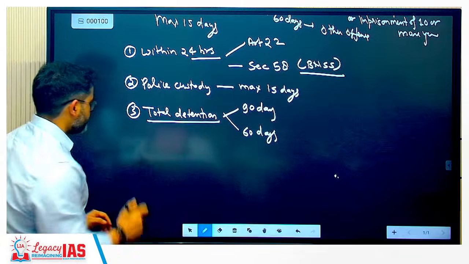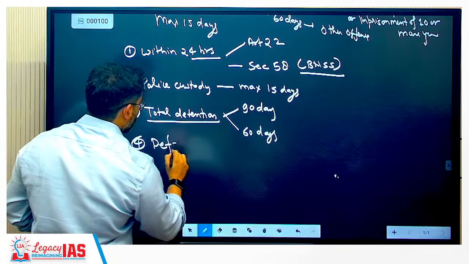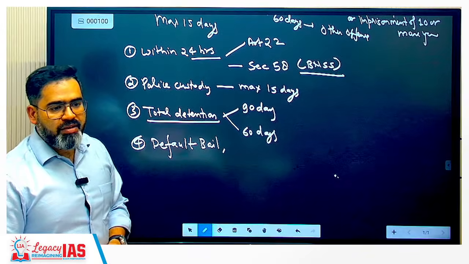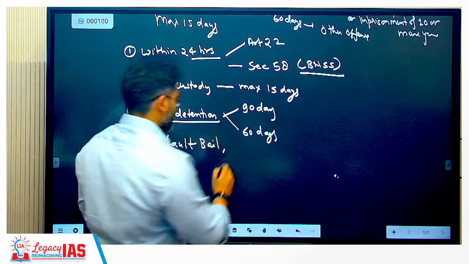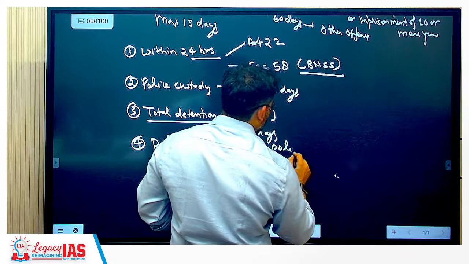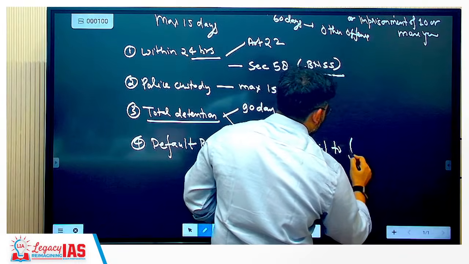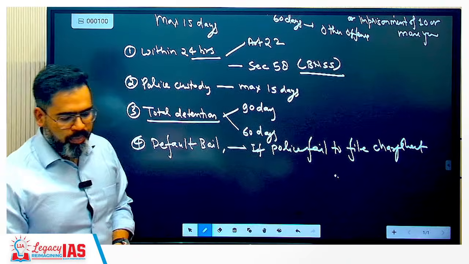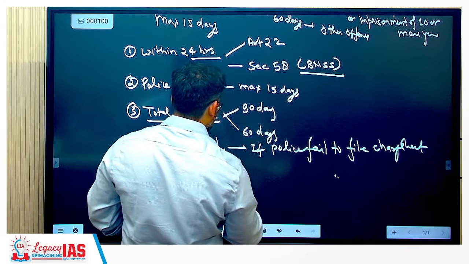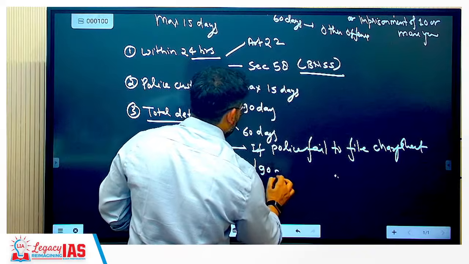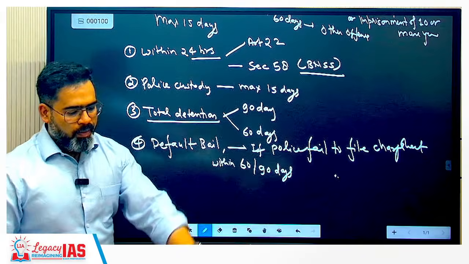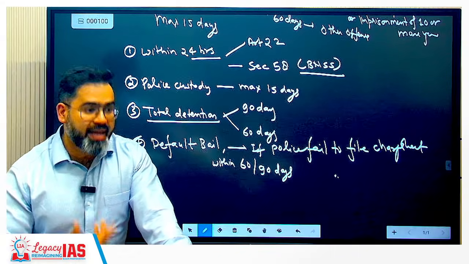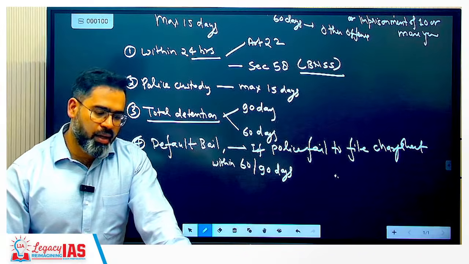So next thing is default bail, correct? So if police fail to file charge sheet within 60 or 90 days, then the accused gets the right to default bail. यहाँ पे accused is having a right, he can ask for the bail.